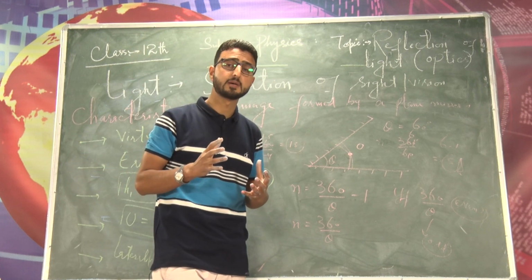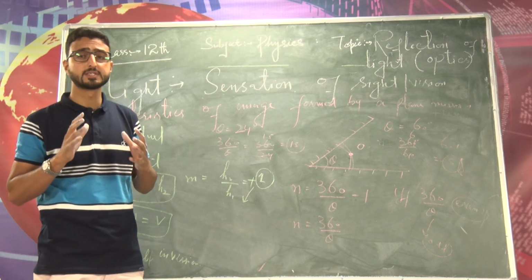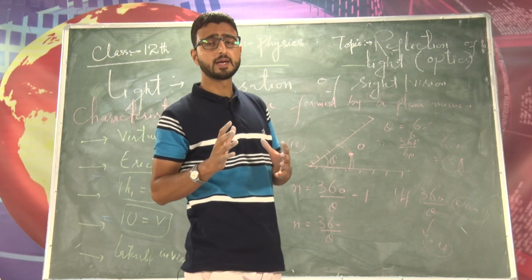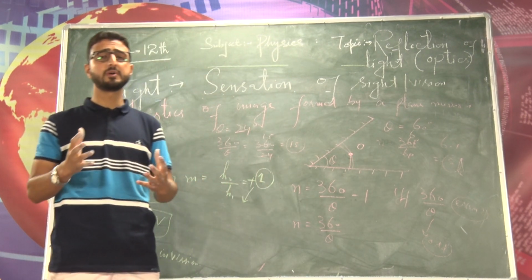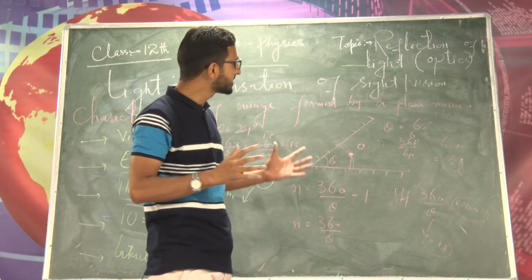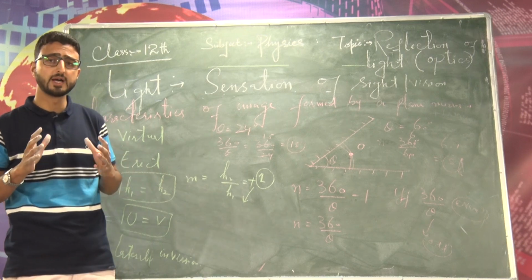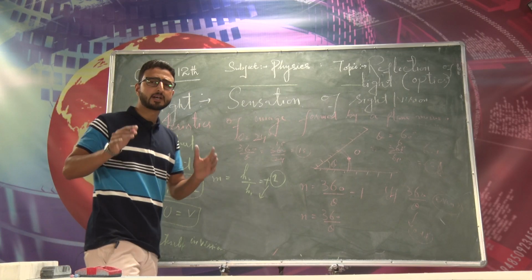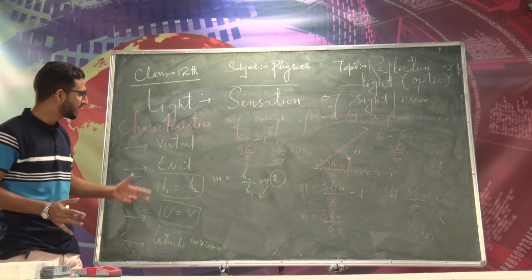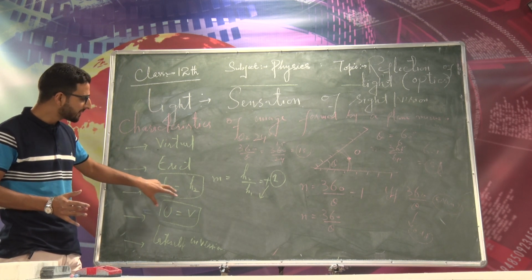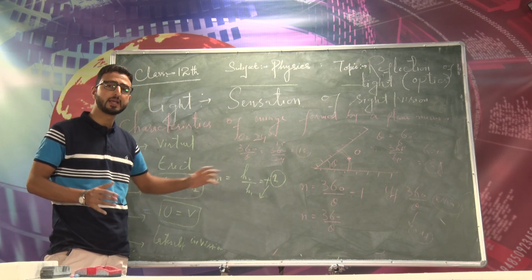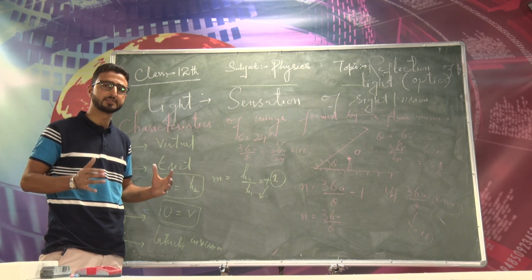Right now you know three laws of reflection, and remember dear students, these three laws of reflection are equally applicable to all kinds of mirrors, be the mirror a plane mirror, spherical mirrors, concave mirror or convex mirror, as well as the parabolic mirrors. After laws of reflection we discussed the image formation by a plane mirror, and in the end we discussed the characteristics of image formed by a plane mirror. So image formed by a plane mirror is virtual, it is erect, size of image is equal to the size of object, and the linear magnification produced by a plane mirror is +1. You know the physical significance of it as well.